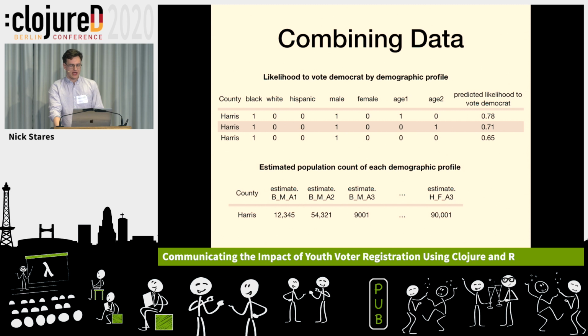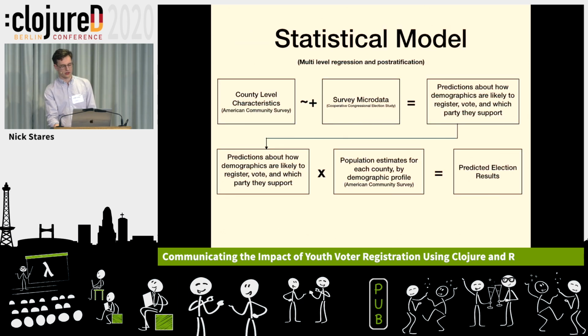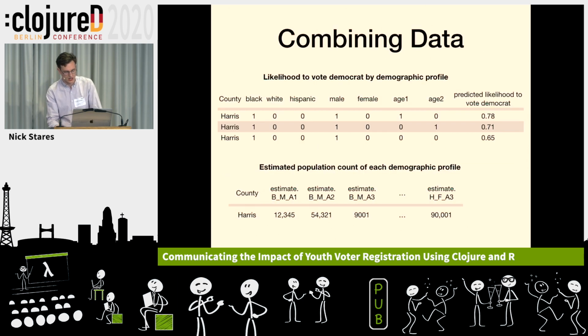And the other table we have is an estimated population count of each demographic profile. So we know in this county, this demographic combination is likely to have this many people. That's the population of people who fit this criteria. And if you remember this part where we multiply the predictions about how they're likely to register, vote, etc., by the population estimates, this is roughly what we're doing. We have the estimates and we need to know, if these people are likely to vote, then this is how many people will actually vote this way or that way when we multiply them.